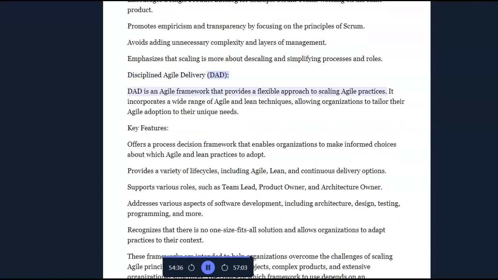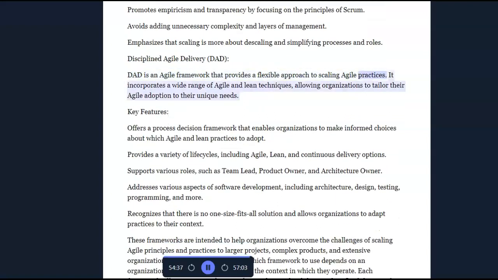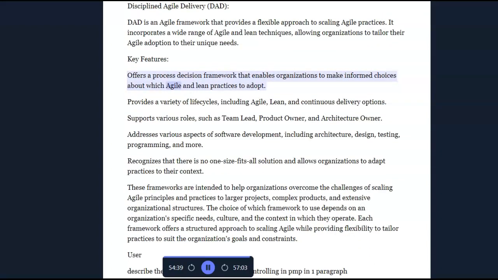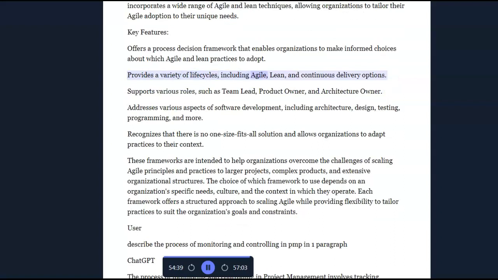Disciplined Agile Delivery, DAD. DAD is an Agile framework that provides a flexible approach to scaling Agile practices. It incorporates a wide range of Agile and lean techniques, allowing organizations to tailor their Agile adoption to their unique needs. Key features. Offers a process decision framework that enables organizations to make informed choices about which Agile and lean practices to adopt. Provides a variety of life cycles, including Agile, lean, and continuous delivery options.